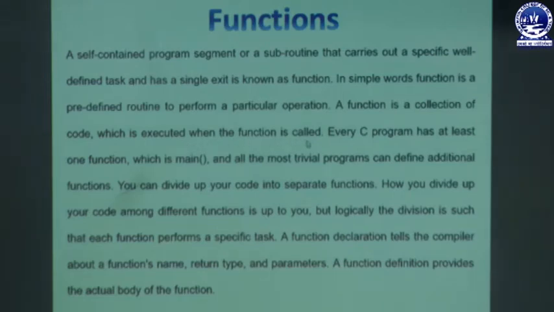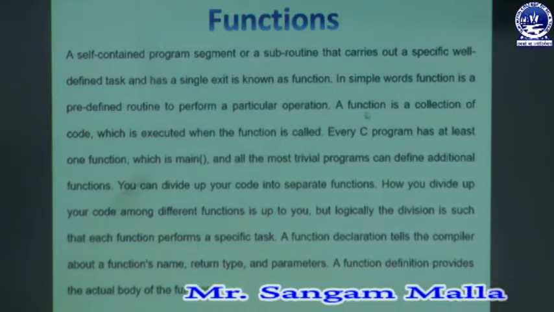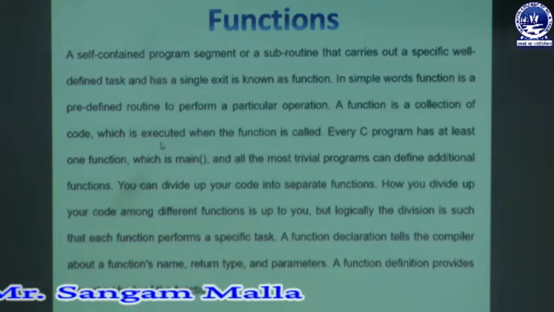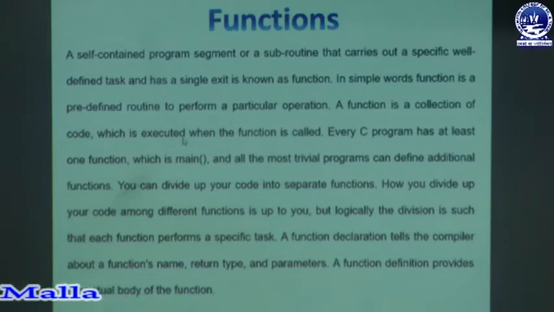That means whenever there is a need for a particular function, the user calls it, and then the statements written inside the function get executed. Only when there is a need is the function called, and the rest of the time the function stays deactivated. It only gets activated when it is called by the user. Every C program has at least one function, which is the main function.